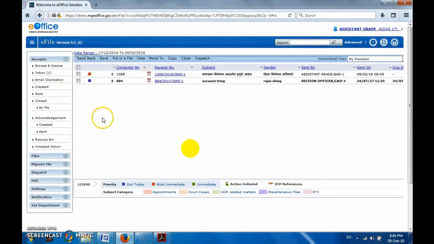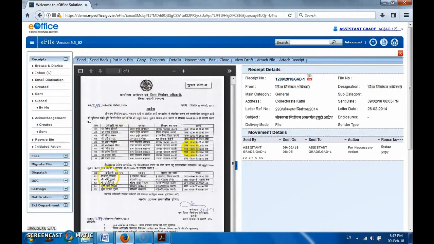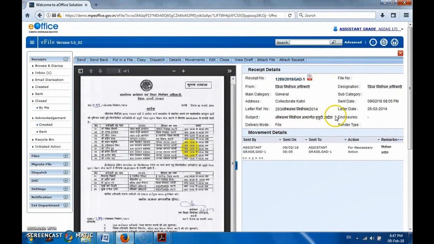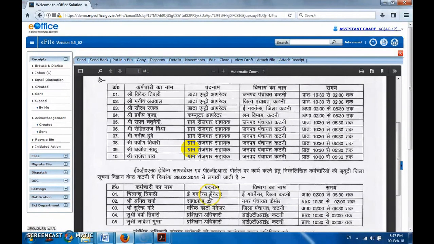Let it get opened. Yeah, see, this is the written subject of the same order in Hindi. Click on the receipt number. See, the same order will come. See, on the right side, details are there. All you know very well. You can increase size from the plus sign here or click here to open in complete screen. This plus sign you can press or you can click on it to see the complete screen like this.